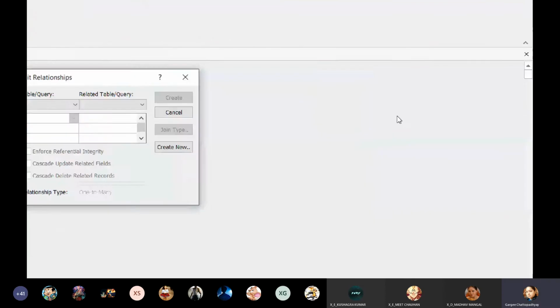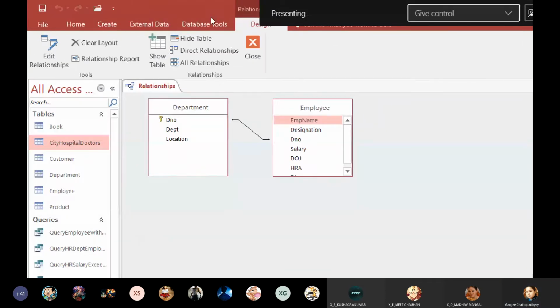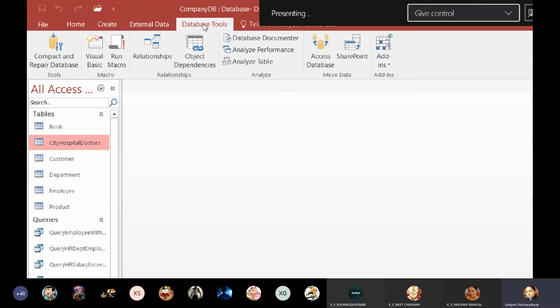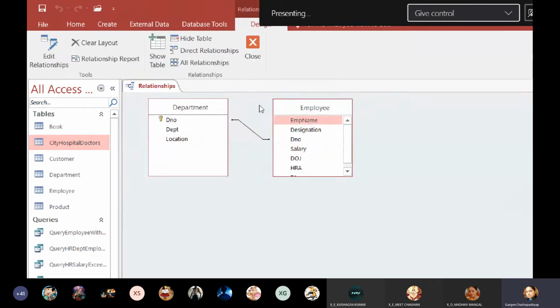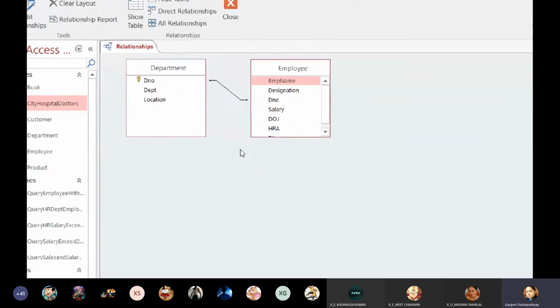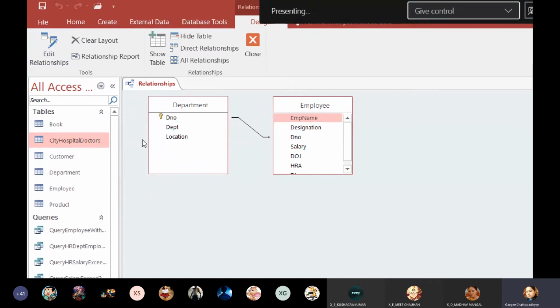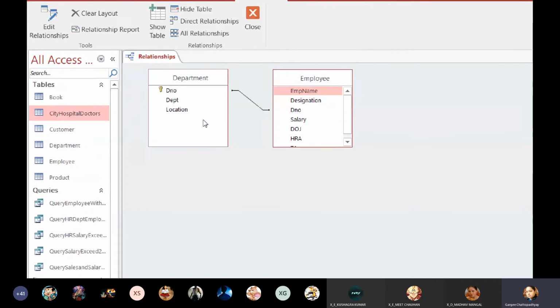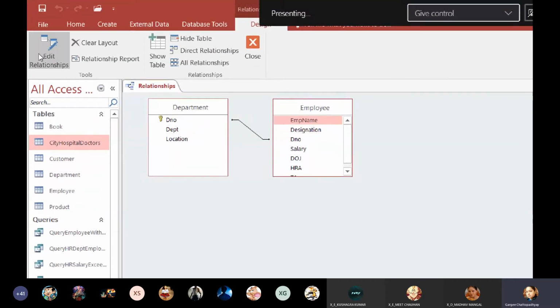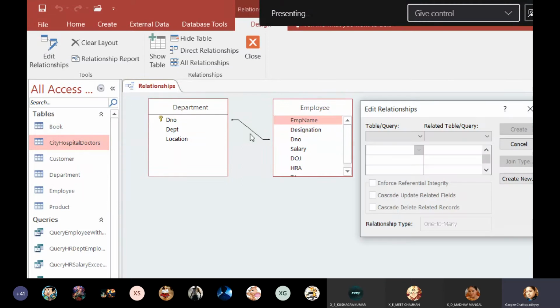You can just note it down. Database tools, relationships. If relationships are already there, that will be displayed. If not, it will be blank, right? So you'll be going to edit relationships.